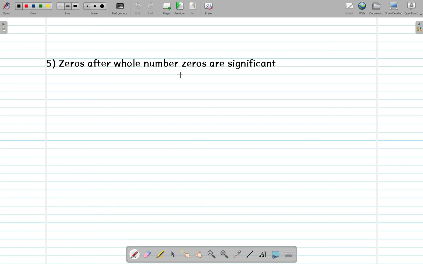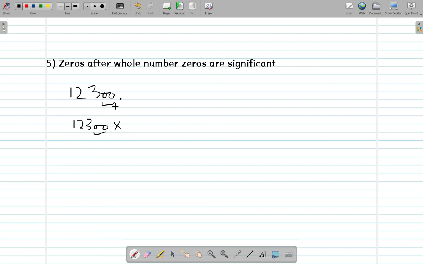Now moving on to our last rule, which says that zeros after whole number zeros are significant. What does this actually mean? Whole number zeros is, for example, 12,003 or 12,300. Now if there's a decimal point after here, then automatically these zeros become significant. If there isn't a decimal, if this number were 12,300, these two zeros wouldn't have been significant.